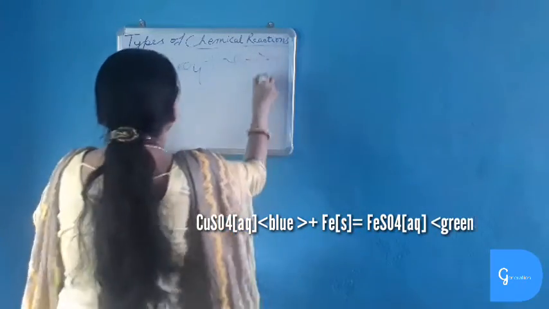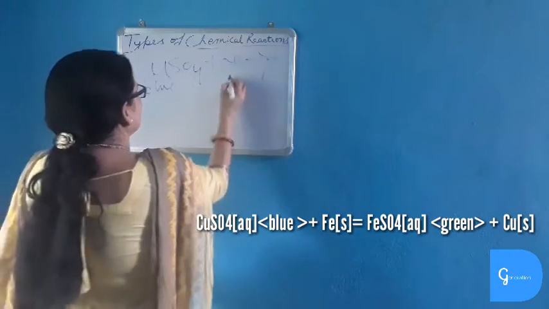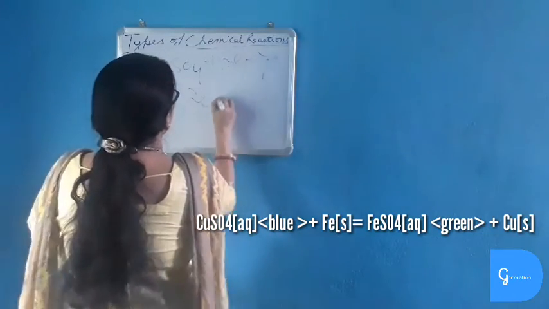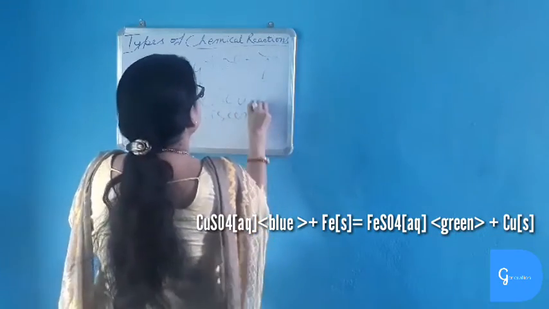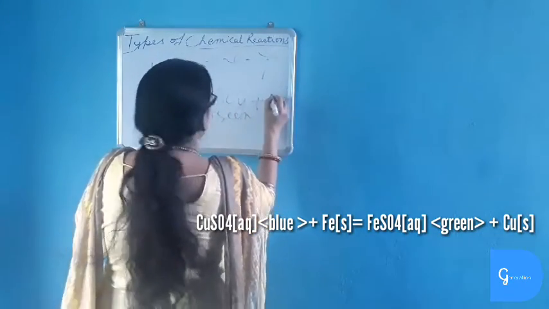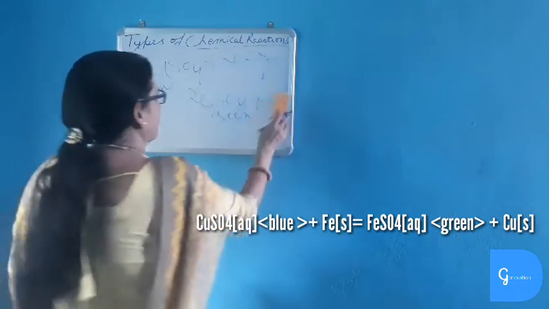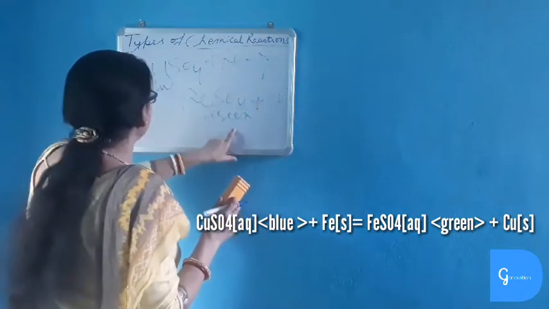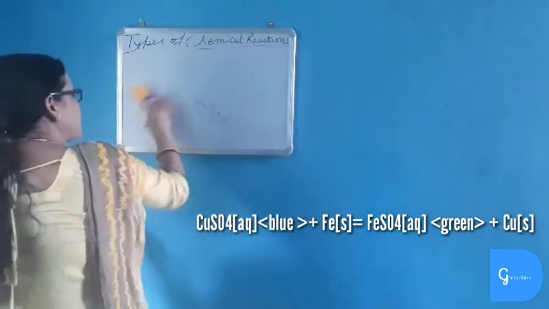What happens? Iron is more reactive than copper because it is present above copper. So what will form? Ferrous sulfate, which is green color, plus copper will be deposited on top of iron as red brown powder. And ferrous sulfate is green in color. From blue color it changes to green color. This is also a displacement reaction.